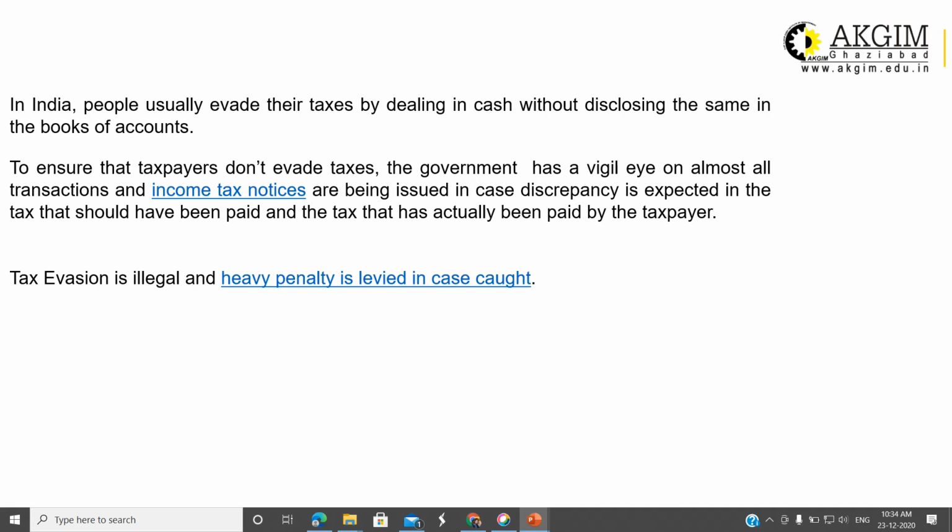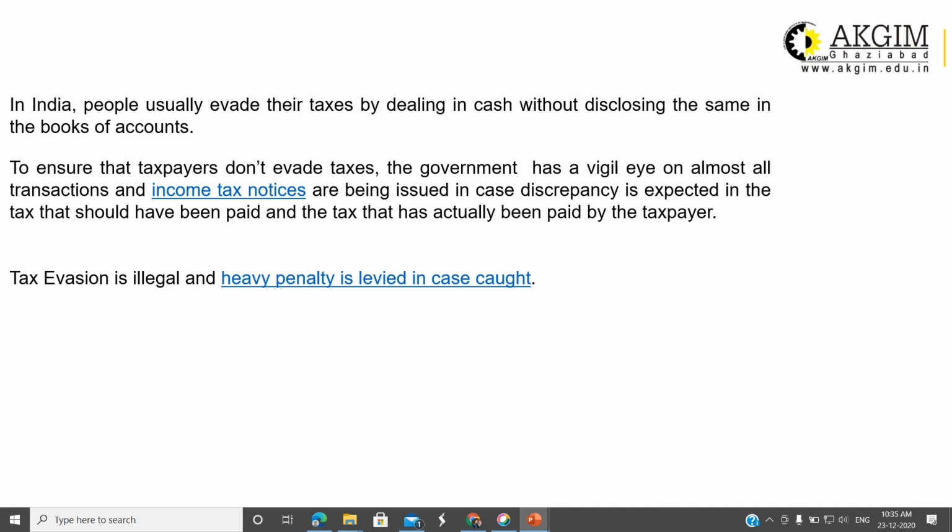Now in India, people usually evade their tax by dealing in cash without disclosing the income, without disclosing the same in the books of account. That is the general method. That means you are bypassing the banking system, and you are not making entries in the bank. You are doing the transaction in cash, and you are not disclosing the transaction. You are making cash sales and not entering the sales into books of accounts. That is the general way of tax evasion in India.